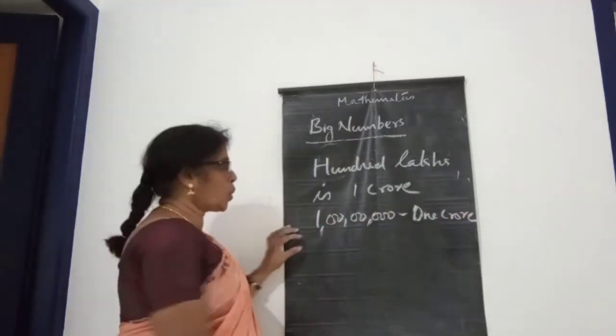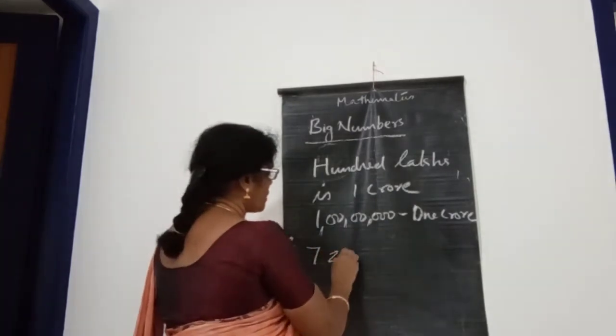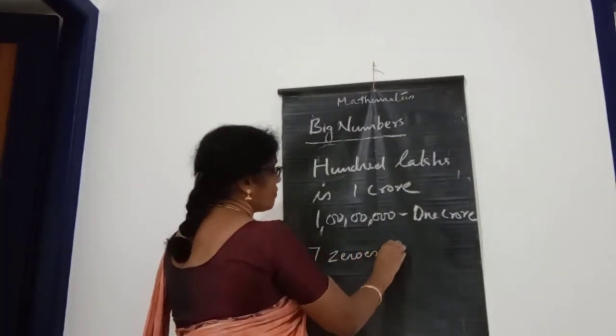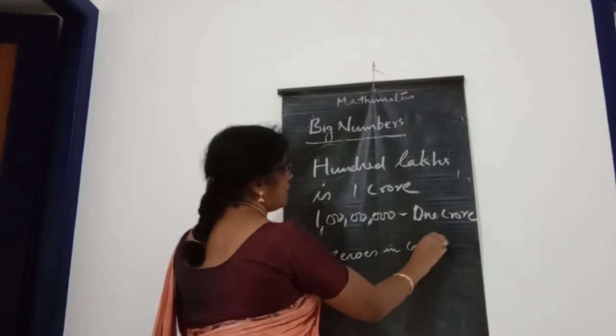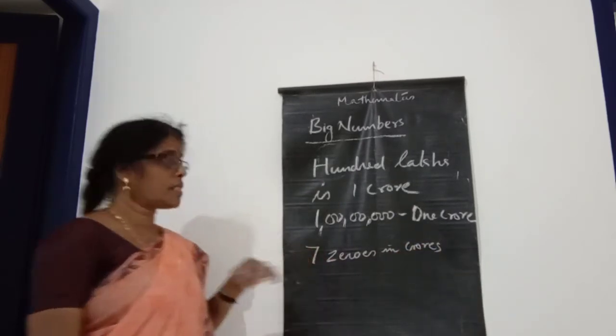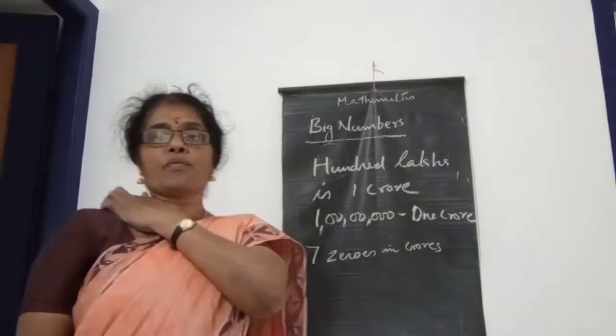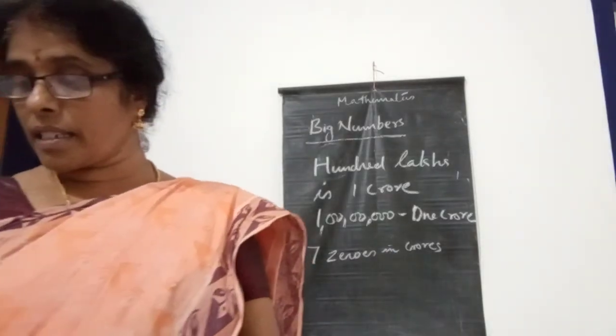There are 7 zeros in crore. 7 zeros in crores. That is, 100 lakhs is 1 crore. Okay, 100 lakhs in 1 crore.